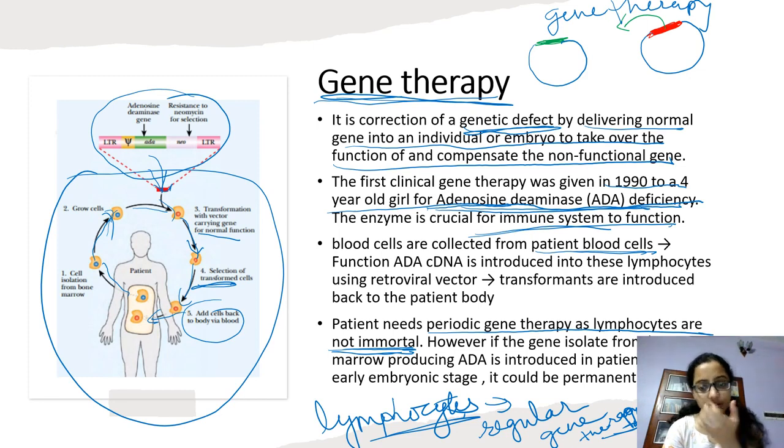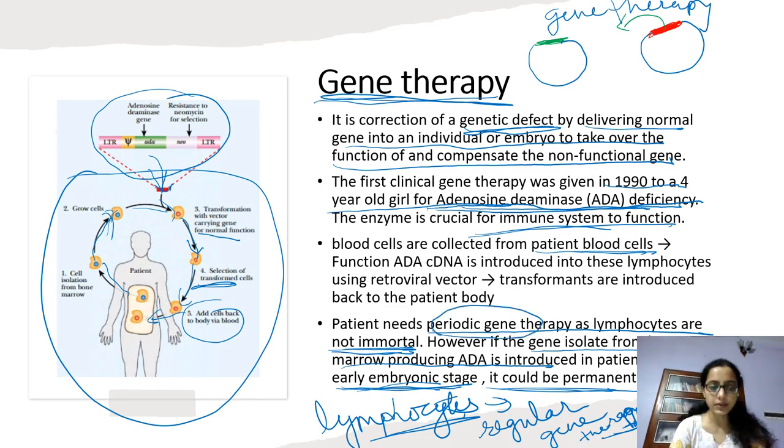So if we isolate the gene from the bone marrow of the patient in early embryonic stage, then it could be permanent treatment. Otherwise, if it is not done in early embryonic stage, then regular periodic treatment must be given. This is about gene therapy, that is nothing but replacement of non-functional gene with the active gene.